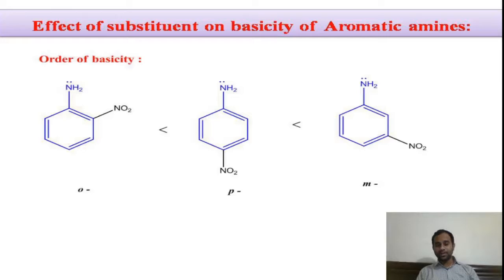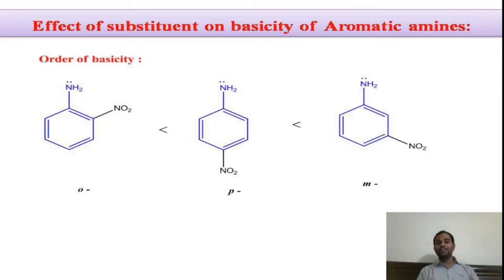Now let us try to compare the para and meta isomer. In meta isomer and para isomer, para is more basic, right? Sorry, para is less basic because in the para, the nitro group is at the para position to the amine group, thereby it decreases the electron density much more effectively than the meta position, because always the substituents show their electronic effects when they are present at ortho and para positions.